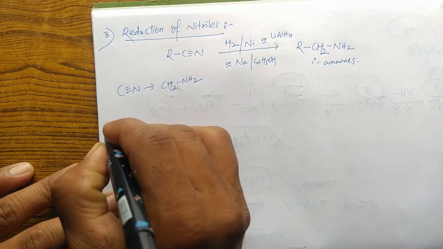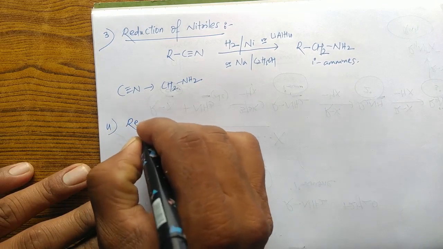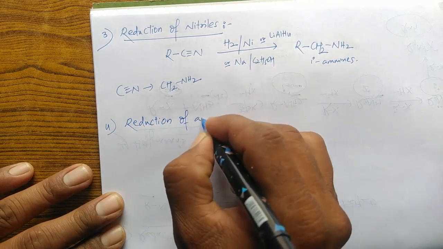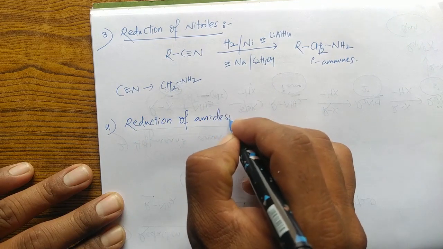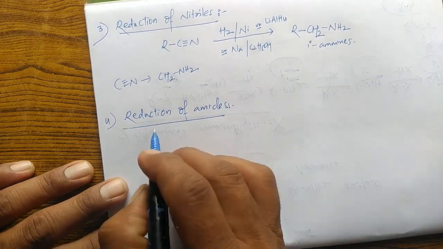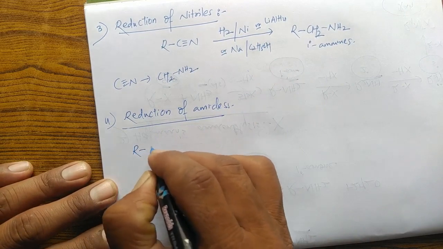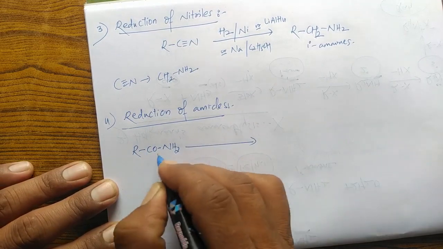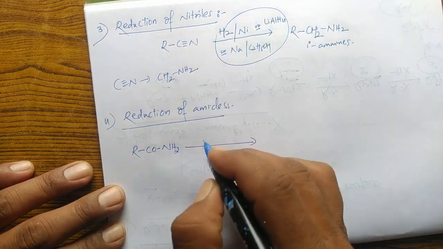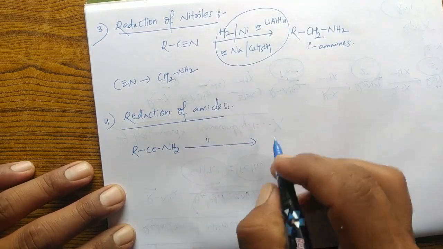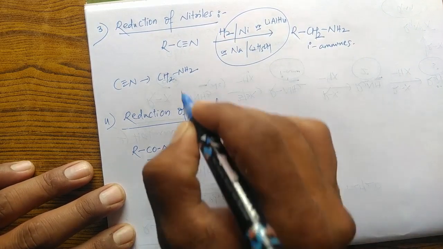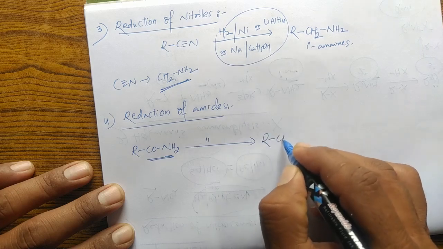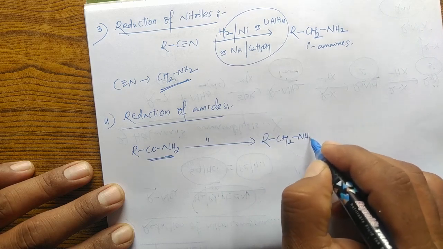The next method is reduction of amides. As you all know, the general formula of amides is RCONH2. On reduction of these amides with the same reducing agents, the CONH2 group is converted into a CH2NH2 group, so the compound becomes RCH2NH2.